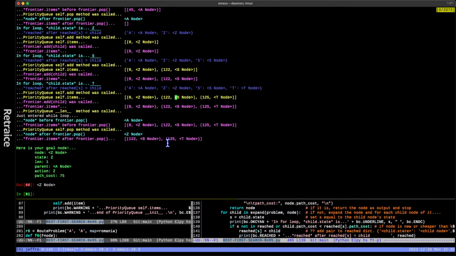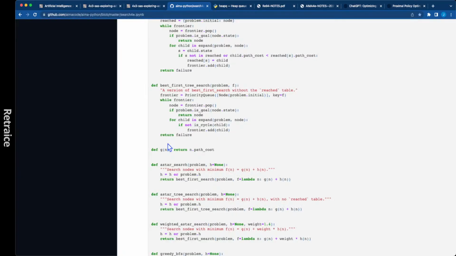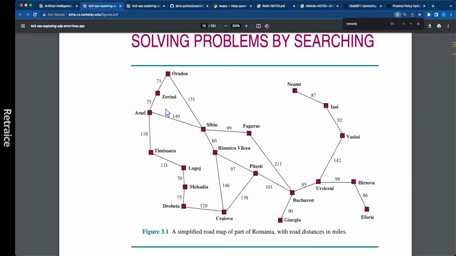Going from A to Z, the path cost. Straight line distance is not the same as path cost, but it should be in this case. How are we calculating straight line distance? Based on the coordinates. Oh, you know what it is? I can't prove this because it'd take me a few minutes to do the arithmetic. The coordinates that they put in that thing are not true to this map. I'm pretty sure that's the reason.